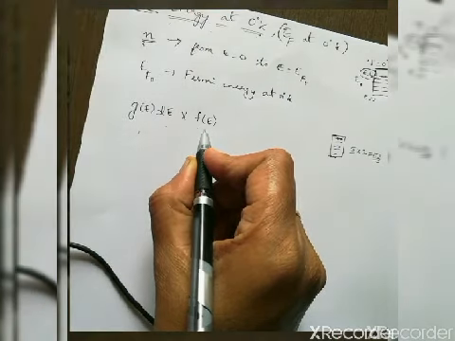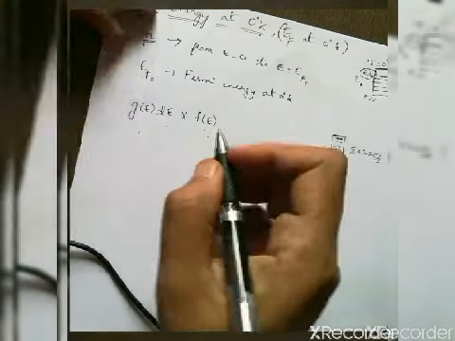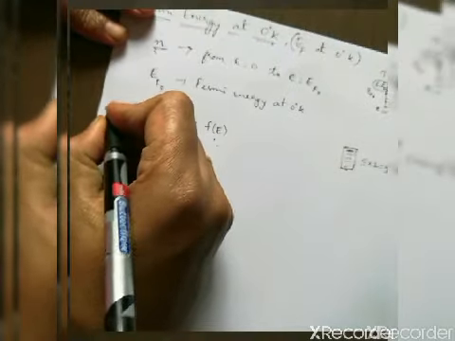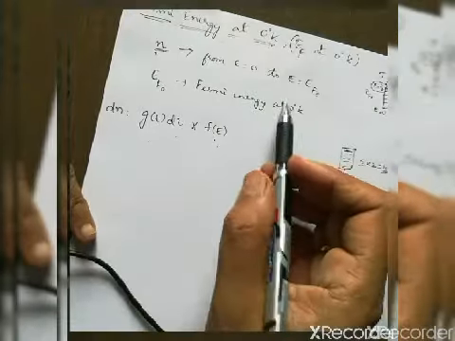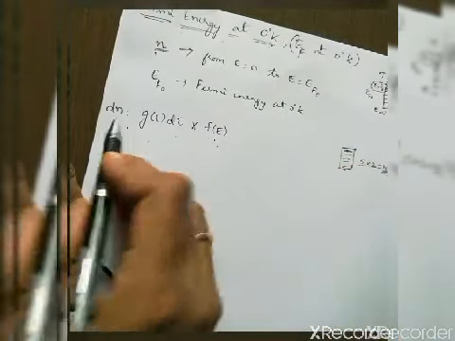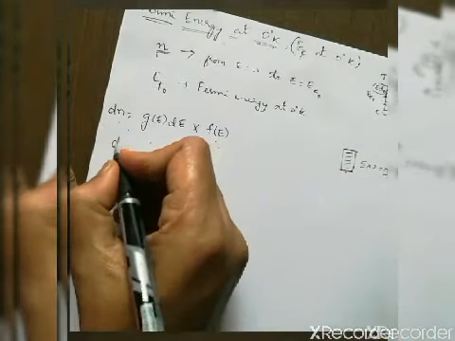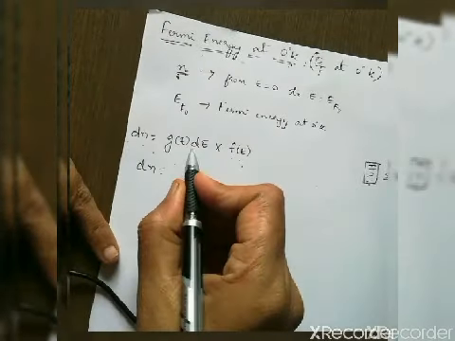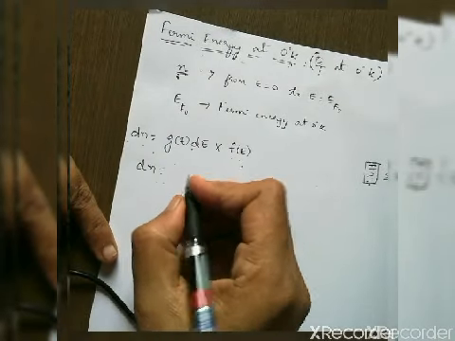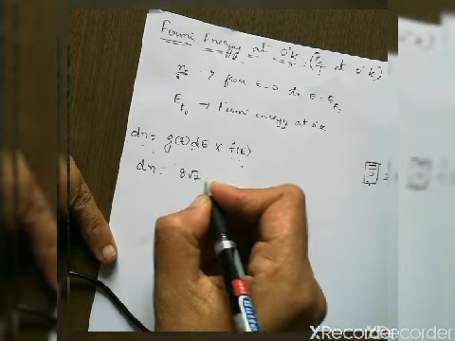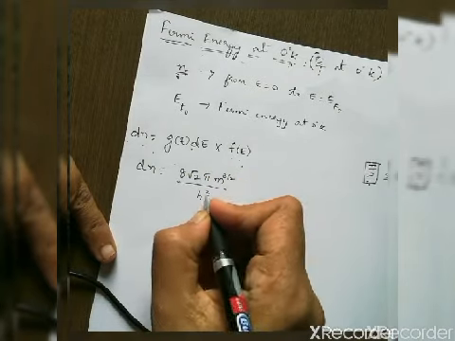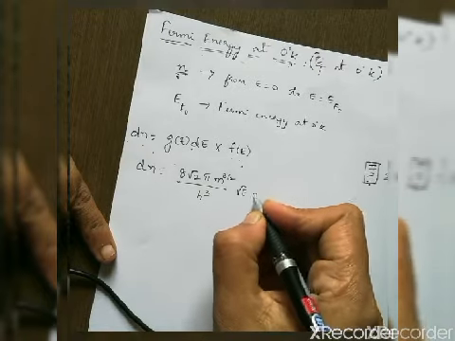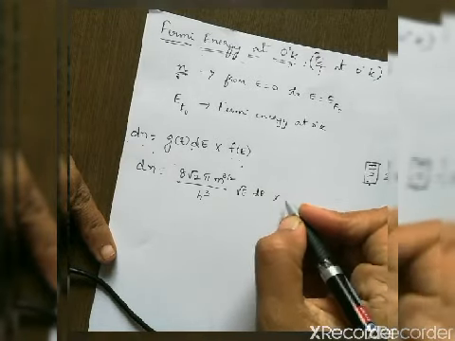If I multiply these two, then I get the concentration of electrons between the energy levels. So this is dN. So dN is equal to, I substitute G of E into dE, which was nothing but 8 root 2 pi m to the power of 3 by 2 divided by h cube, root E into dE, into F of E.